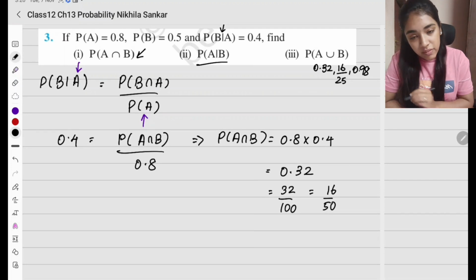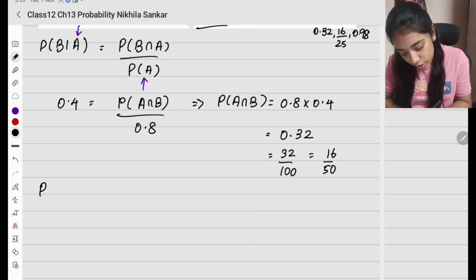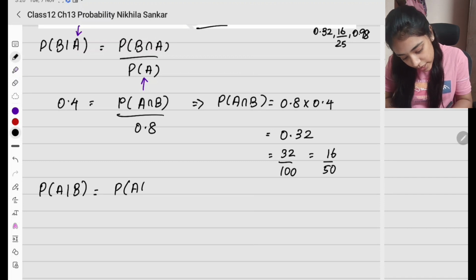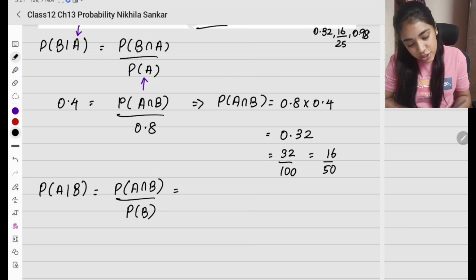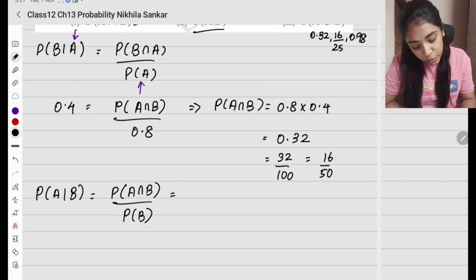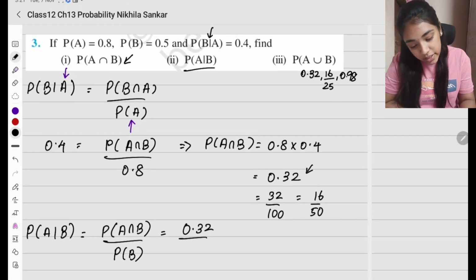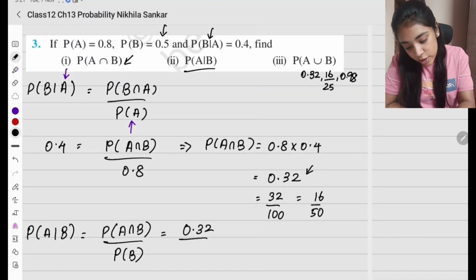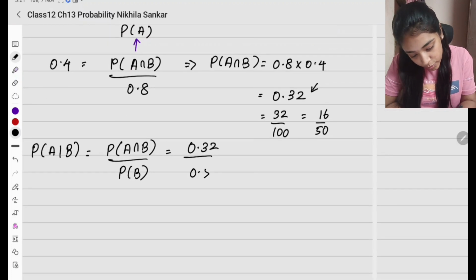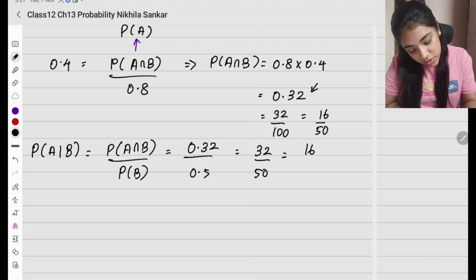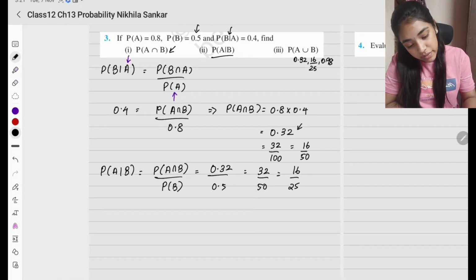Now they ask for probability of A given B. So what are we going to do for A given B? Probability of A given B is going to be probability of A intersection B divided by probability of B. A intersection B we just found, so I'm going to write that, which is 0.32. 0.32 divided by probability of B, which is given as 0.5. So this is going to be 32 divided by 50. Just like the previous question. So this is 16 divided by 25.